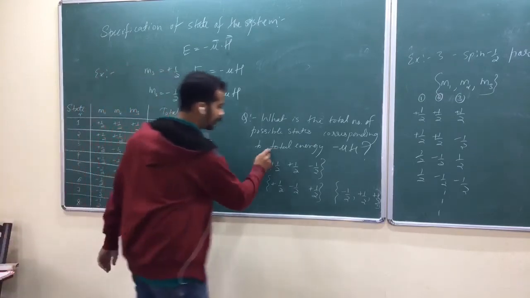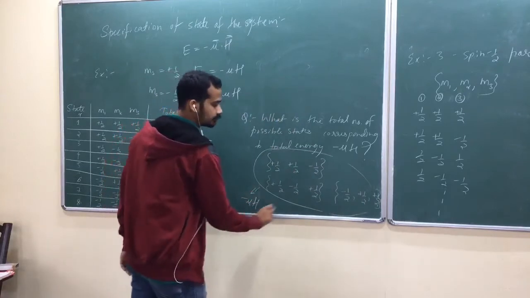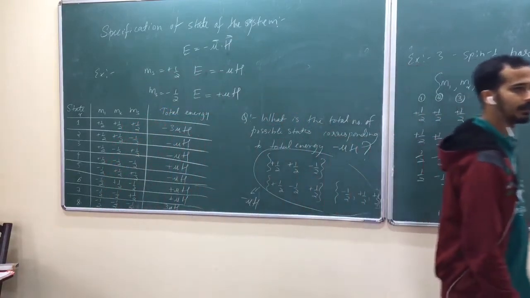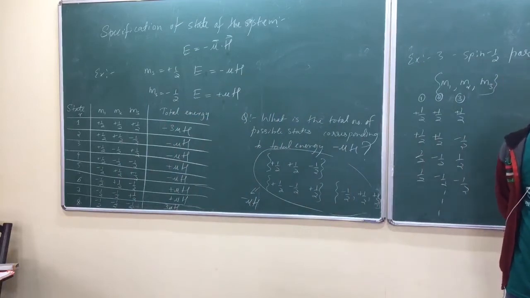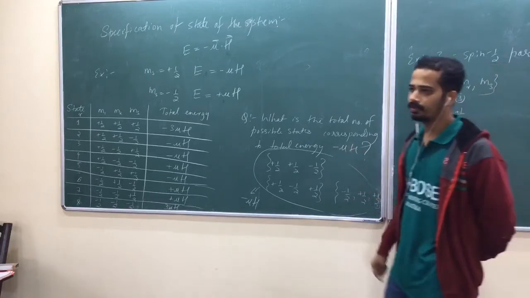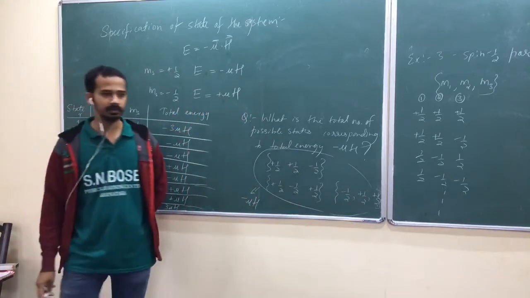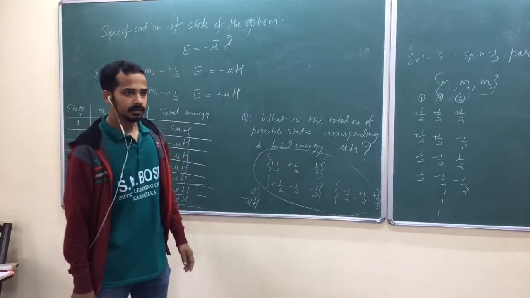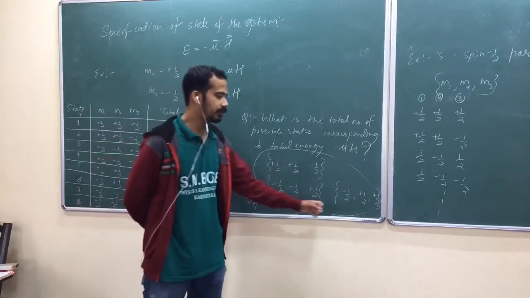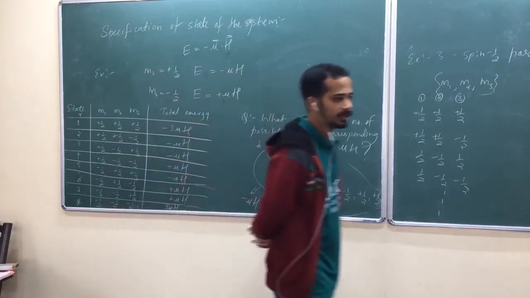All these 3 have the same energy. Is it okay? Have the same energy? Now we call each of them individual thing, each of them as an element of ensemble. We call this one as ensemble. So we call each of them as an element of ensemble. Is that okay? Now what do you mean by ensemble?